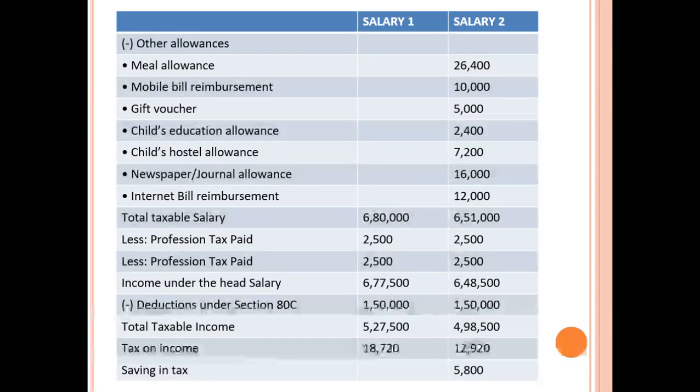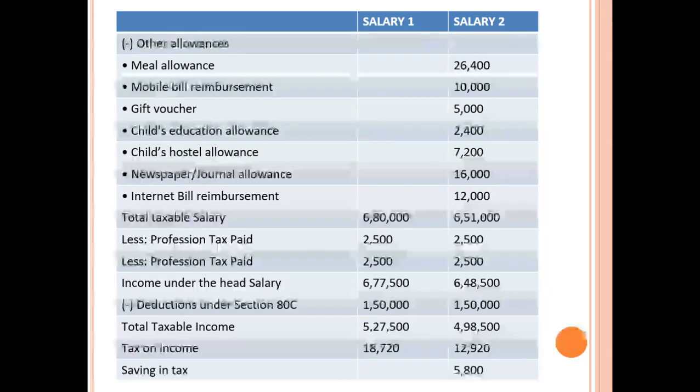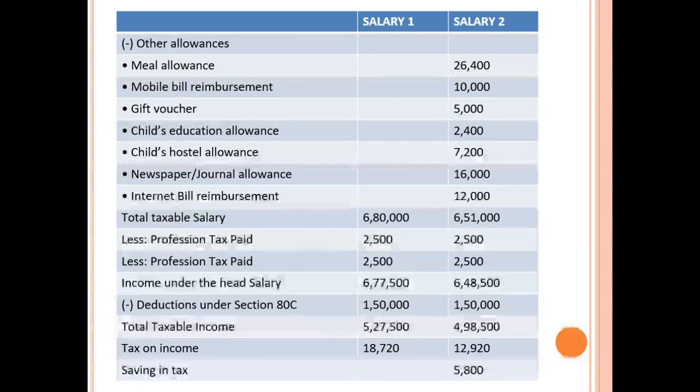We will have the perquisites and allowance which are tax free, like meal allowance, mobile bill reimbursement, gift voucher, child education allowance, child hostel allowance, newspaper journal allowance, internet bill reimbursement. So the taxable salary of A comes out to 6,80,000 and for B it comes to 6,51,000. Professional tax, which is applicable to both, same, 2,500.